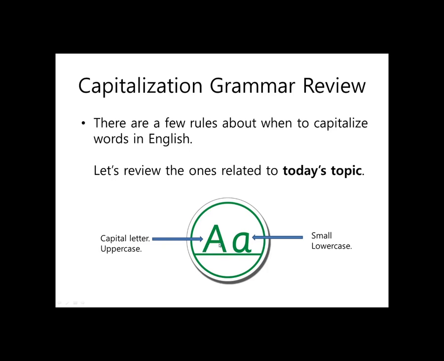In middle school and high school, they sometimes stop saying big A and they say capital letter, uppercase A. And we can call this a small a or a lowercase a. So let's review capitalization for today's topic about time and dates.